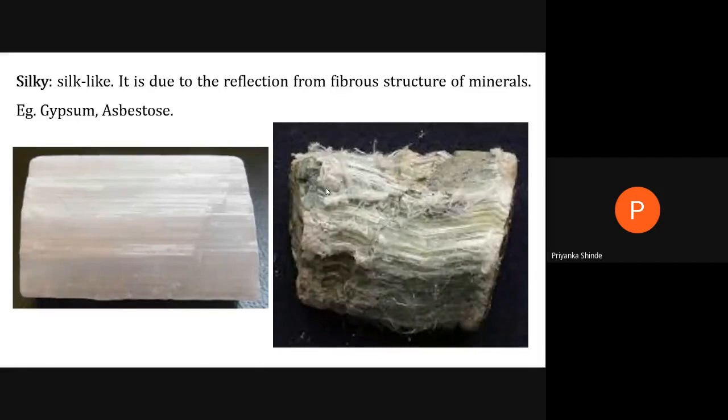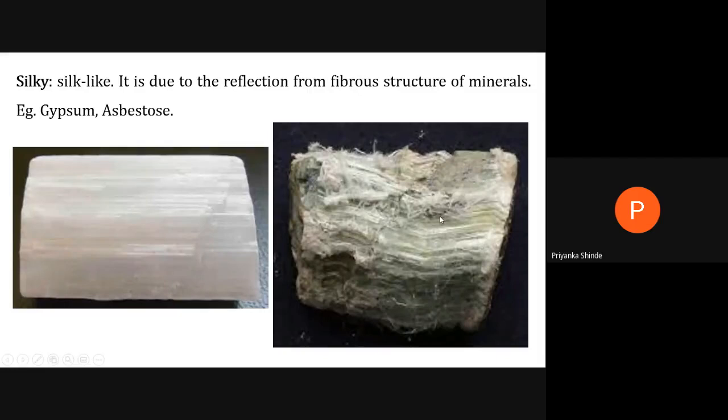Here gypsum is shown in the first image, where you can see fine lines on it. They look like silk fibers, silk threads. And this is asbestos. Asbestos is a fireproof material. You might have heard of asbestos sheets, which are used in refrigerators and ACs. This asbestos is fibrous in nature, and it has a silky luster.